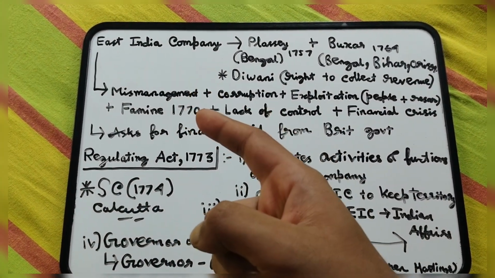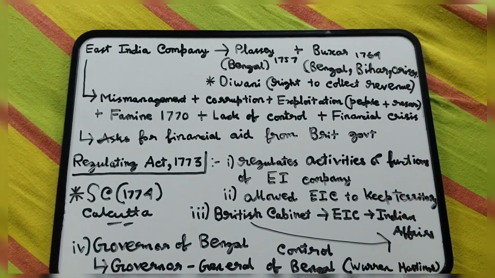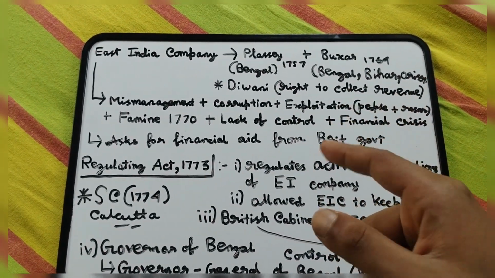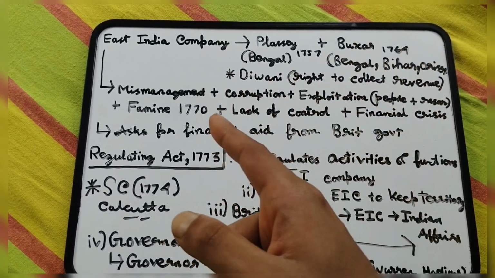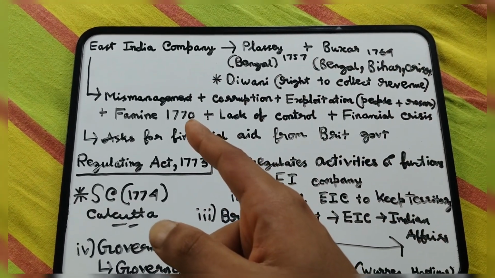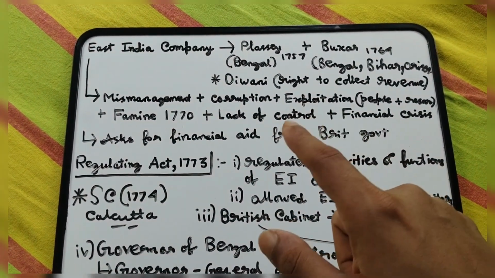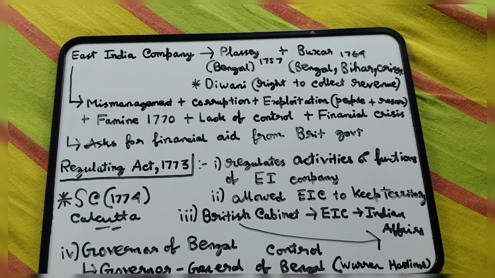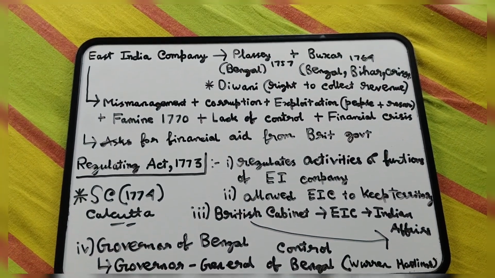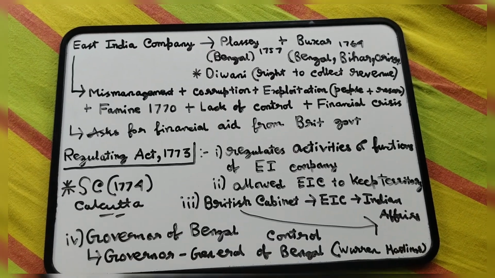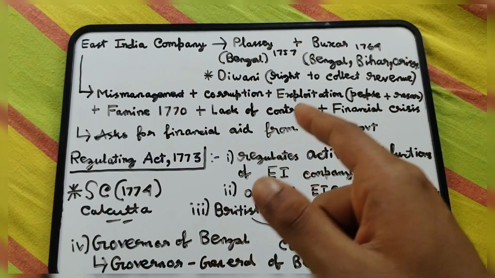There was mismanagement, corruption, private individuals using resources for their own personal gains, exploitation of people and resources. These things led to the famine in 1770, where so many people died. This happened in Bengal. Due to this lack of control, the East India Company soon started facing a financial crisis, because think about it, there was a famine, there was a lack of resources, so obviously East India Company is going to suffer. That's why East India Company asks for financial aid from the British government.